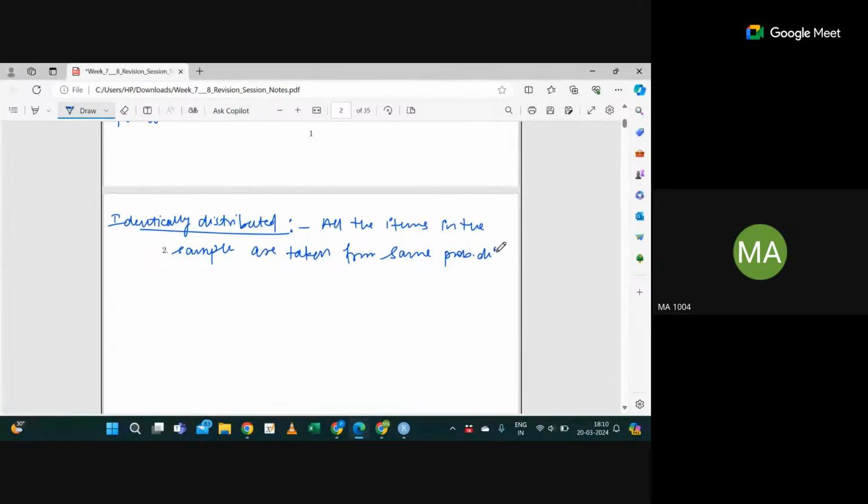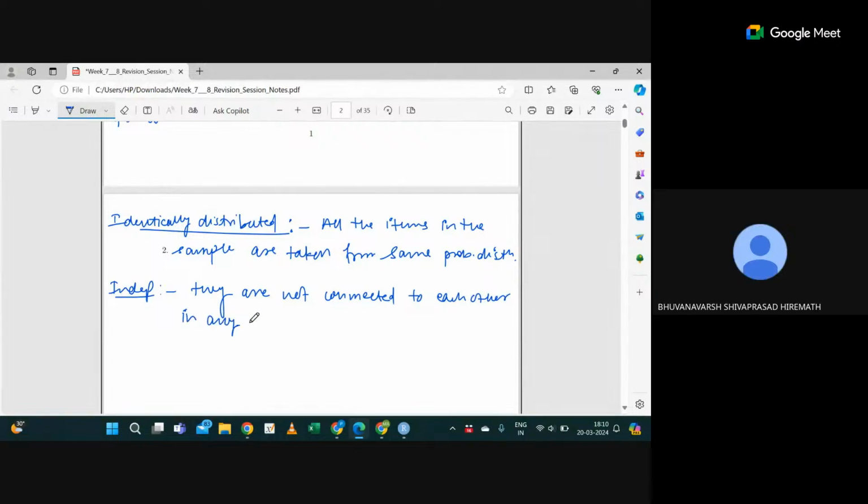That is the meaning of identically distributed. And independence means what? Anyone? They are not connected to each other in any way, yes or no? That is the meaning of independence, right? If they are not connected to each other in any way, then I will say they are independent. Correct? This terminology is okay.